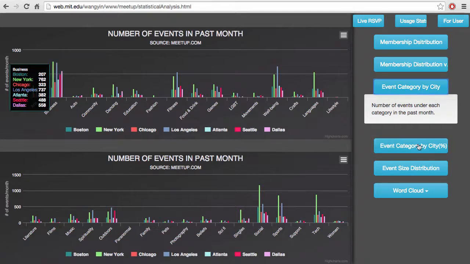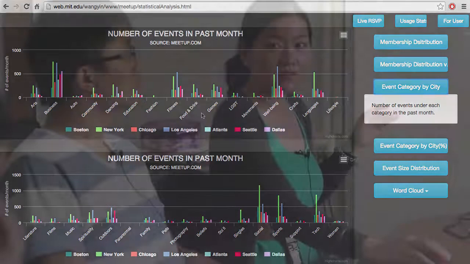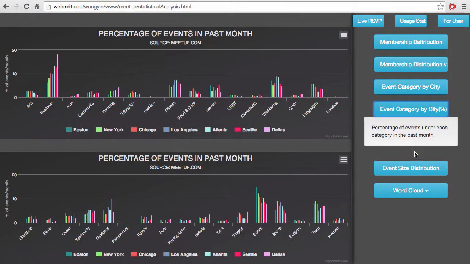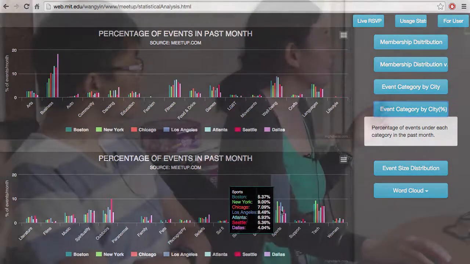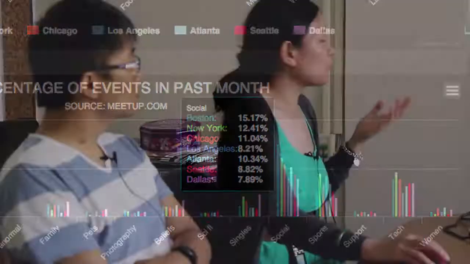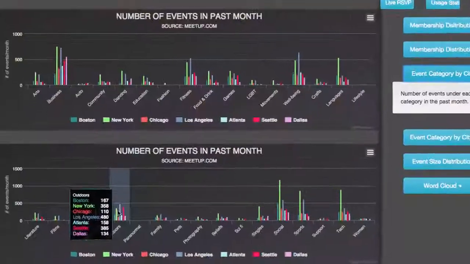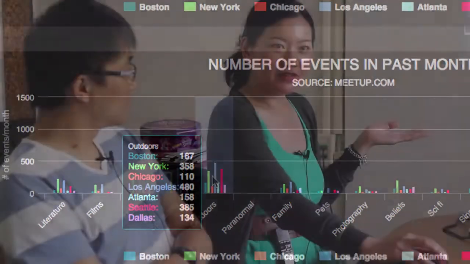To give a clearer visualization of that, we plotted the percentage of events in each category during the past month. So now the absolute number doesn't matter, it's the percentage. And we find some unexpected results, at least contrary to my understanding of those cities. For example, Boston is more about social than any other city. Dallas is about business, and Seattle is more about outdoors.